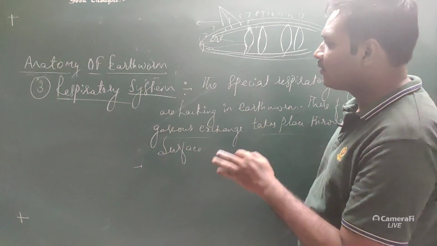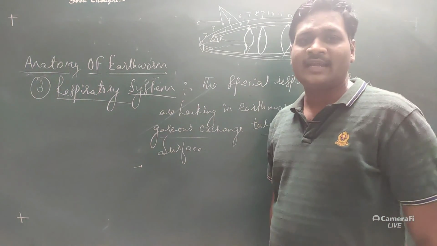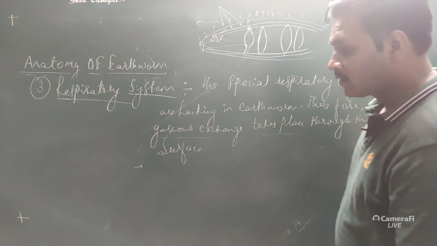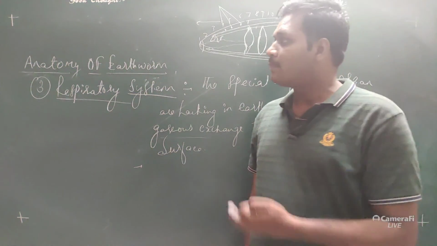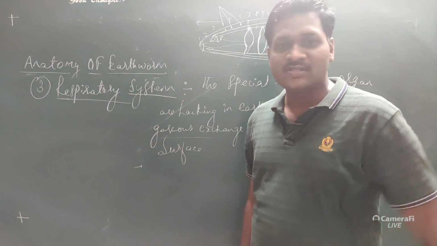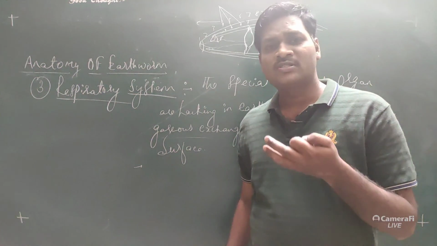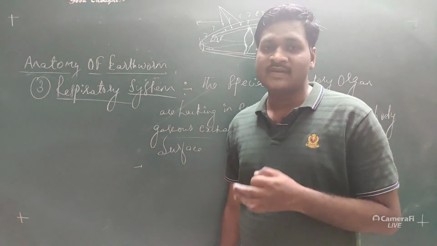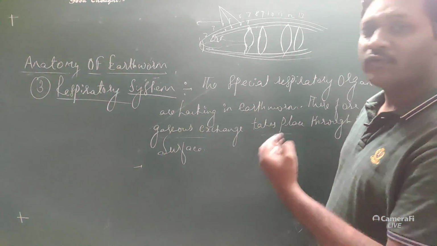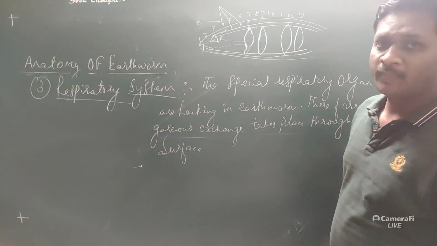If you have any kind of difficulty in understanding any of these concepts, you can let me know. Now in the next part we are going to discuss a few more anatomical features, which include the reproductive system, the excretory system, and the nervous system. Then we'll move on to the cockroach. Okay, and so thank you.